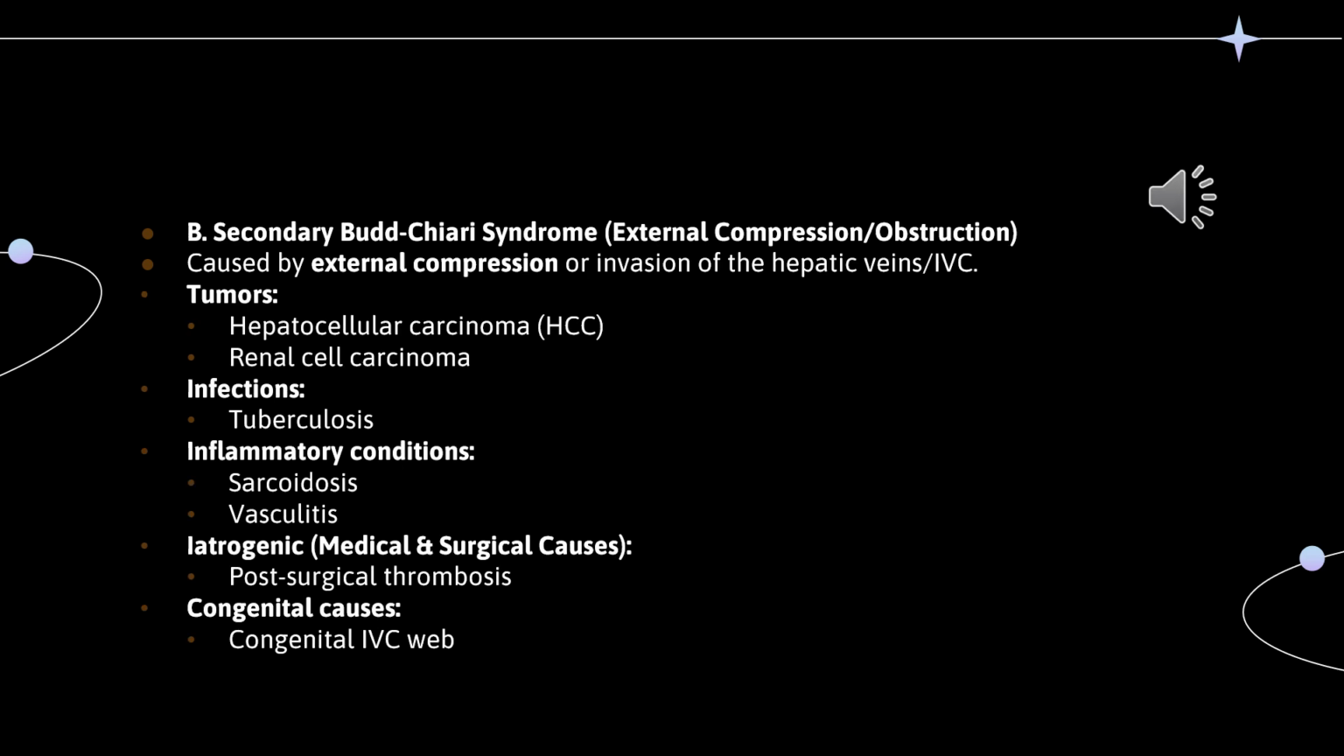Secondary Budd-Chiari syndrome is caused by an external compression or obstruction. The hepatic veins or inferior vena cava are compressed or invaded externally by tumors like hepatocellular carcinoma, HCC, renal cell carcinoma, or by infections like tuberculosis, or any inflammatory conditions affecting vessels like sarcoidosis or vasculitis. Iatrogenic causes include post-surgical thrombosis. The major congenital cause is congenital IVC web.